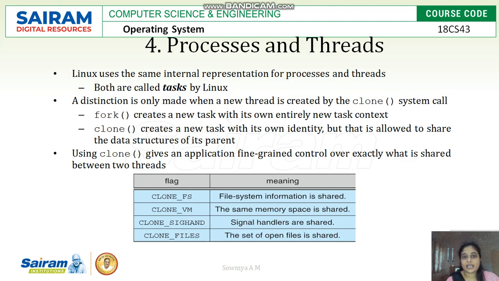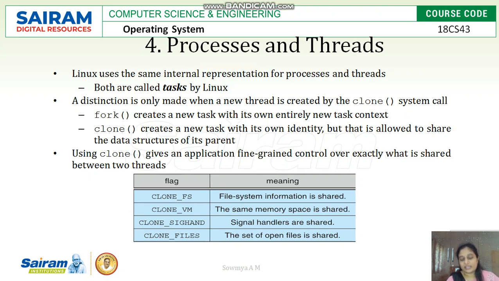Next is processes and threads, where a process can be created with the help of the fork system call, but there is one special type of system call called clone, which creates a new task, or a new execution channel, which shares the same data structure as its parent.